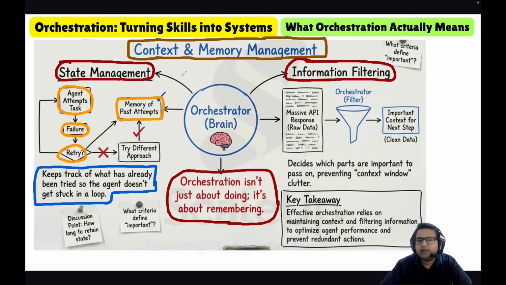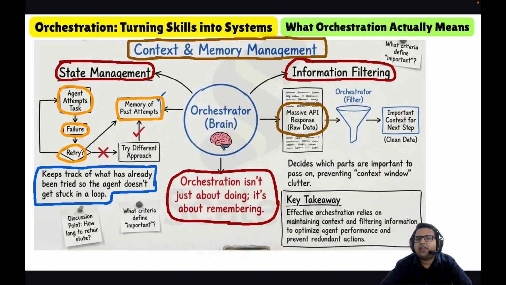If I talk about information filtering, the orchestrator decides which parts of a massive API response are actually important to pass on to the next step, preventing context window clutter. Let us suppose we are getting a massive API response, the raw data.